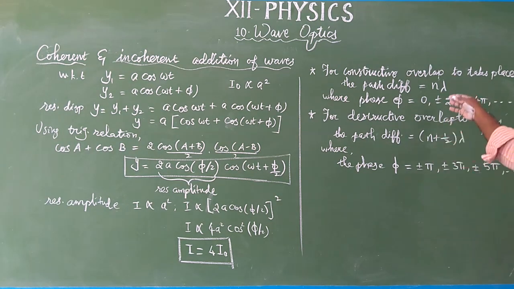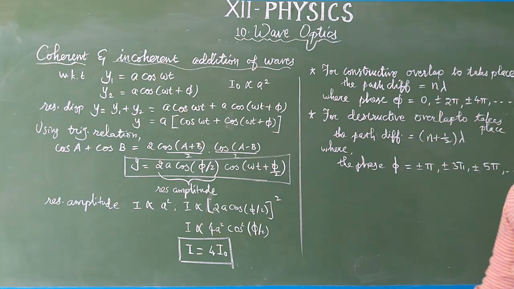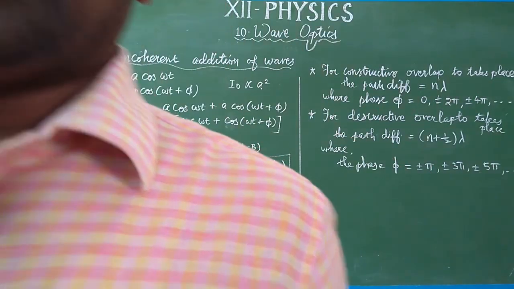So this is the final conclusion. This is the path difference and this is the phase angle of the wave, for a destructive overlap of waves.